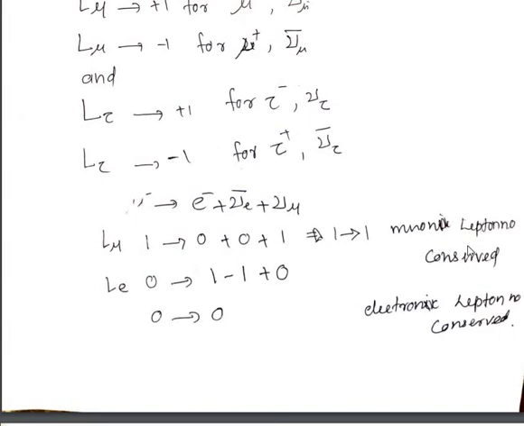So 1 equals 1, the muonic lepton number is conserved. Then what about electronic lepton number? For the muon, electronic lepton number is 0. So 0 gives, for electron it is 1, for the anti-electron neutrino it is -1, and for the muonic neutrino it is 0. So we get 0 is equal to 0. So this interaction obeys the lepton number conservation principle. Okay, so this reaction is possible from the point of view of lepton number.